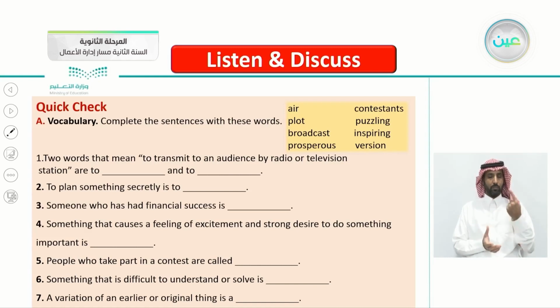Number 1, 2 words that mean to transmit to an audience by radio or television station. To transmit to an audience by radio or television station. Air, to, and to. So we can choose 2 words here. Very good. To air and to broadcast. To air and to broadcast. Excellent.